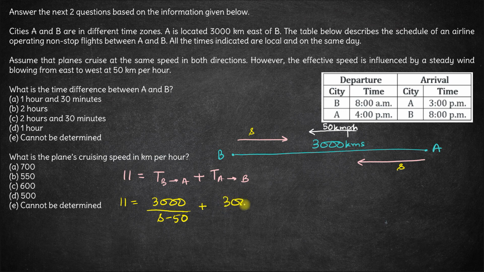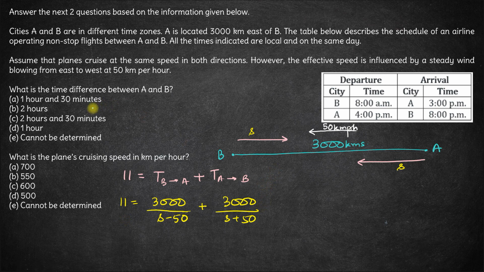Similarly, the time taken by the plane to go from A to B will be 3000 upon the effective speed from A to B, which is going to be S plus 50. Here the wind is assisting the plane, right? Now this is the equation that we have, with only one variable. Once you simplify this, it will become a quadratic, but with very big coefficients and it will be very difficult to solve. So a better way of solving this is by using options.